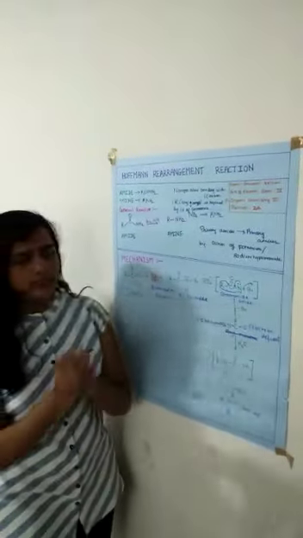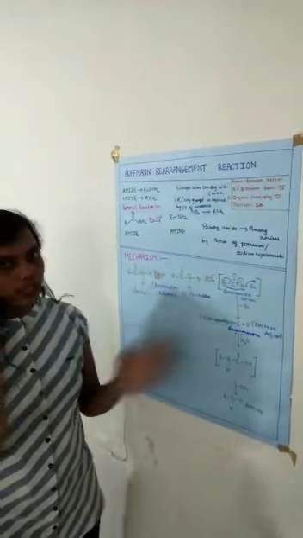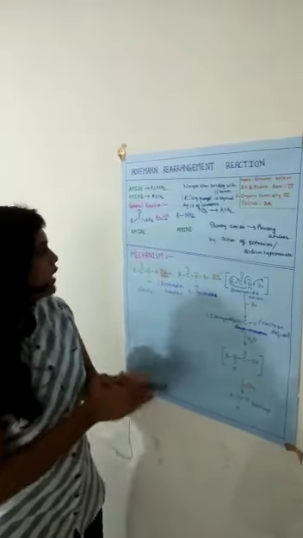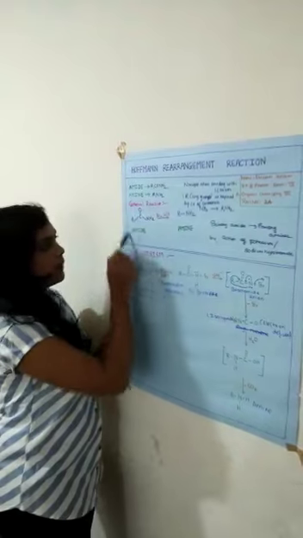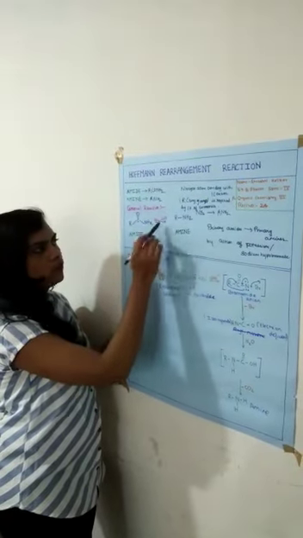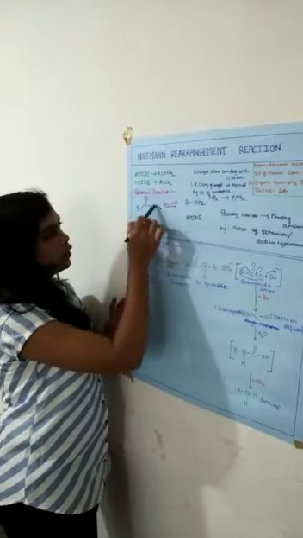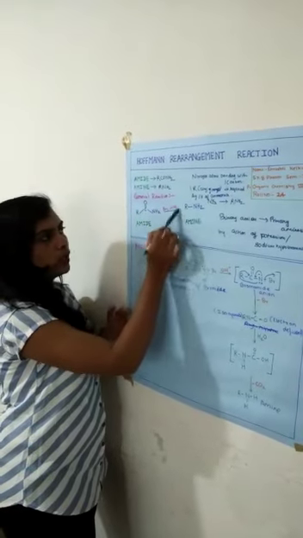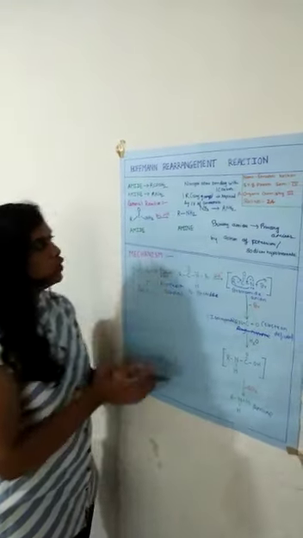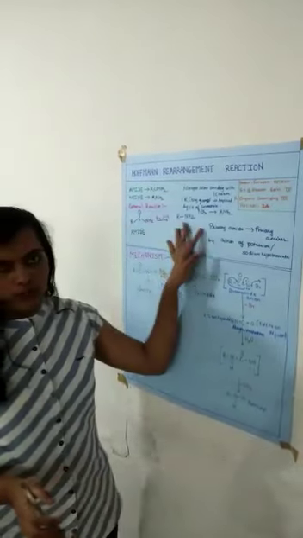Now, let us understand the general reaction for the Hofmann rearrangement reaction. An amide, in the presence of Br2 and KOH, gets converted into an amine. So, RC double bond O NH2, in the presence of Br2 and KOH, gives RNH2. So, this was the general reaction for the Hofmann rearrangement reaction.